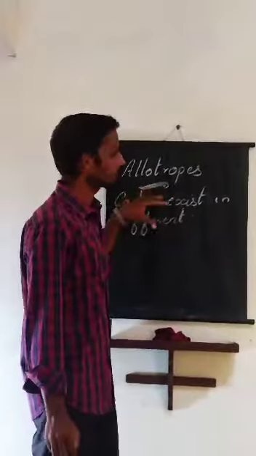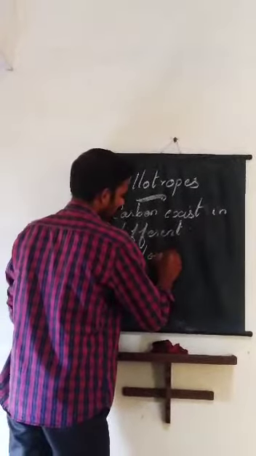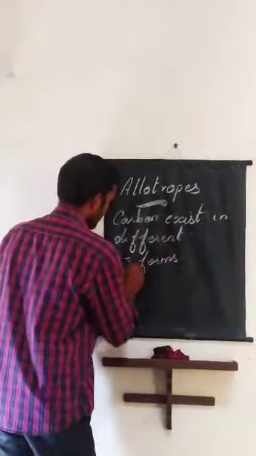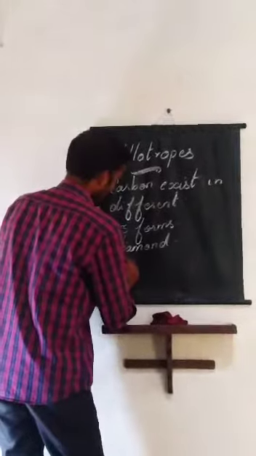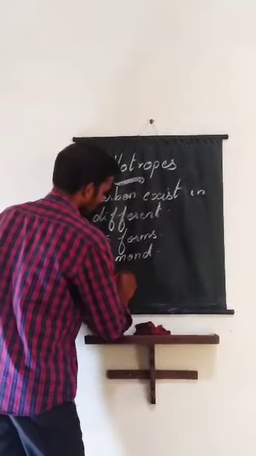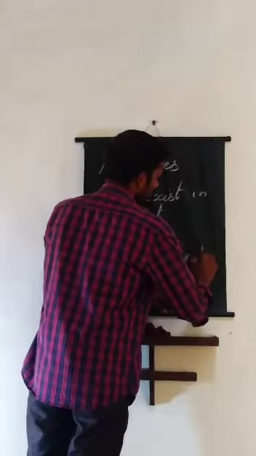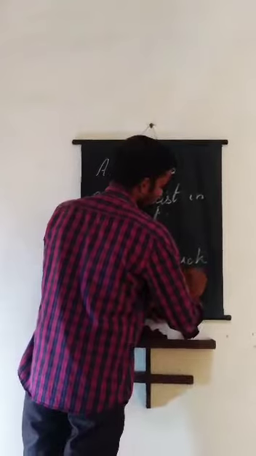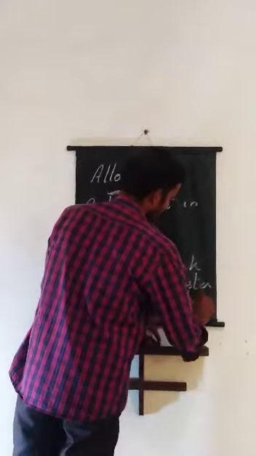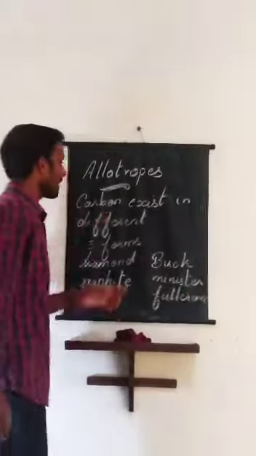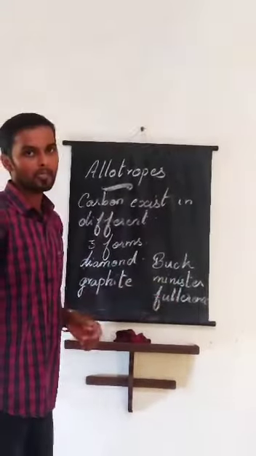So how many forms does carbon exist in? It exists in 3 forms. One is diamond, another one is graphite, and the next one is Buckminster Fullerenes.